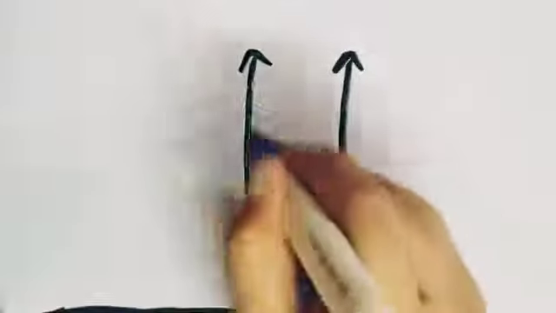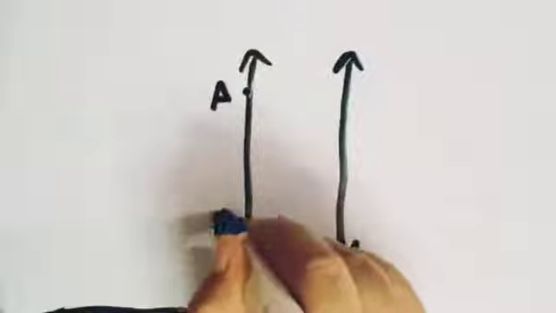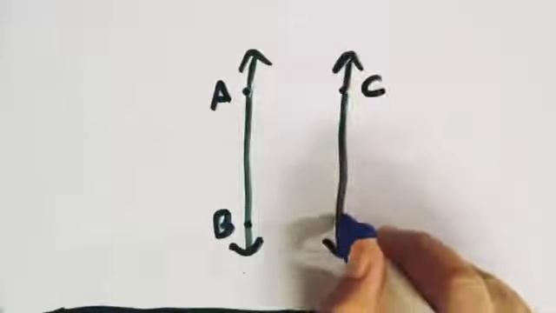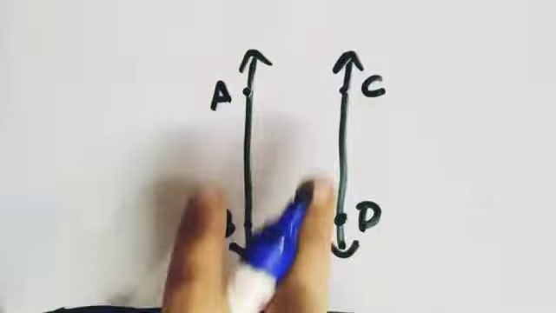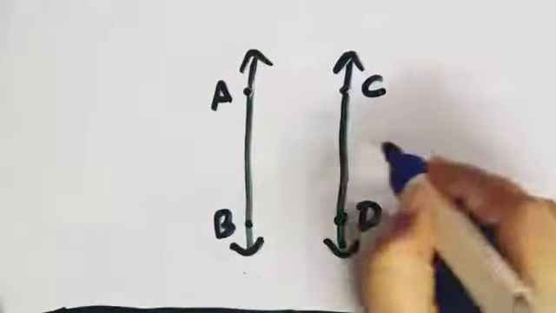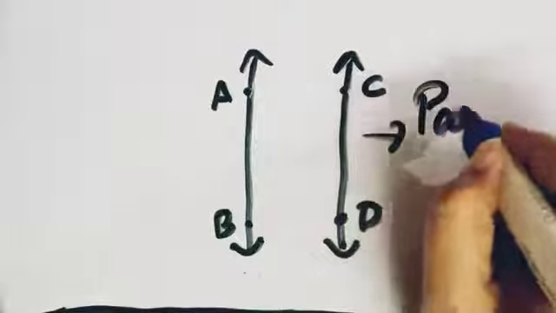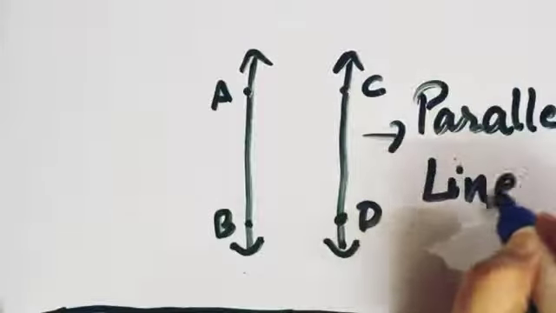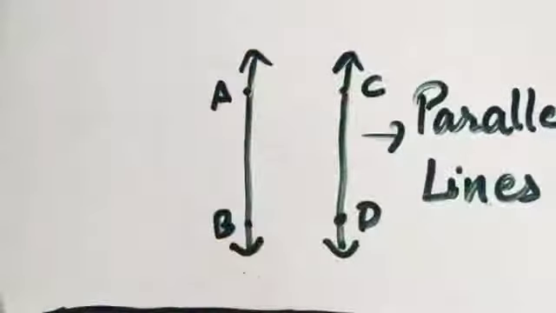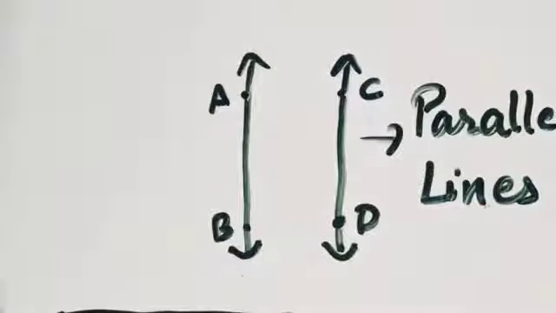Now if there are two lines parallel to each other, see, this is line AB and this is line CD. So if there are two lines which go parallel to each other, then we call these lines parallel lines. What do we call them? Parallel lines. Why? Because they are moving together. So these are parallel lines.